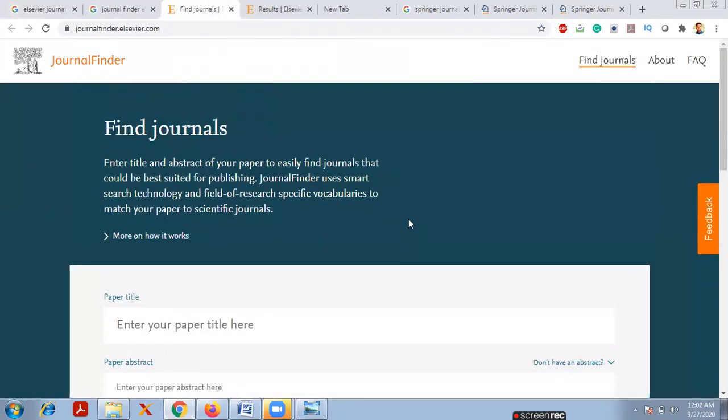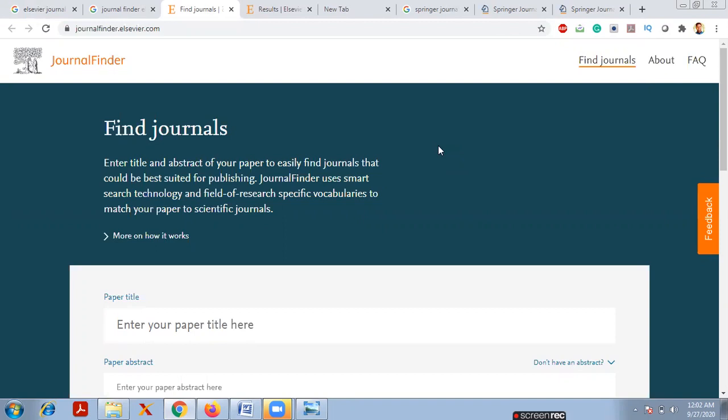Now it will show you like this. This is the journal finder of the Elsevier publisher. Here you will see find journals, about Elsevier, and also frequently asked questions. Whenever you want to find a good journal from Elsevier, first you have to enter your title and abstract of your paper to easily find journals that could be best suited for publishing.